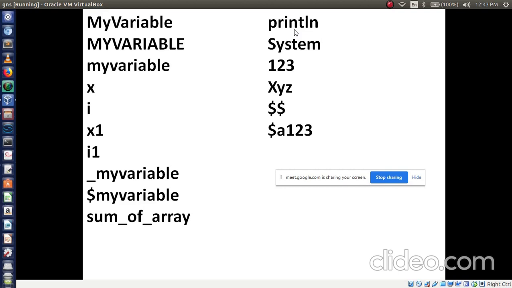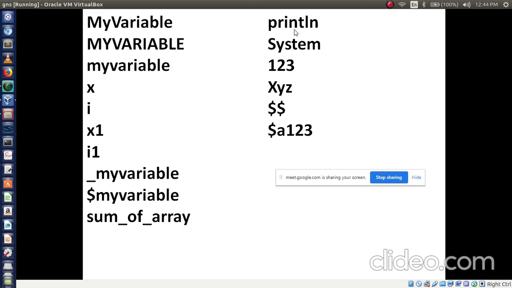System is a name. Println is a method. System is what? It is a class. Out is an object. Println is a method. Yes or no? SOP. So we cannot use System as a variable name. Is that clear, Soumya?